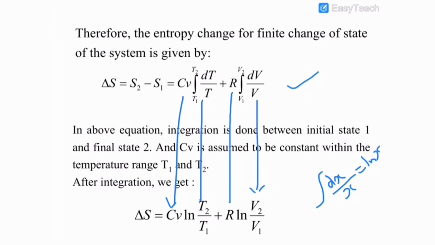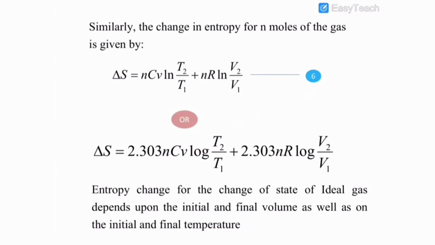Finally we get delta S is equal to Cv ln T2 by T1 plus R ln V2 by V1. This is the integrated equation for delta S under variable temperature and volume.